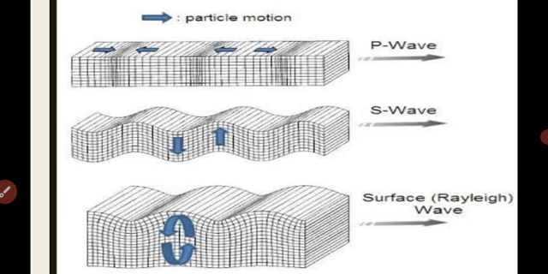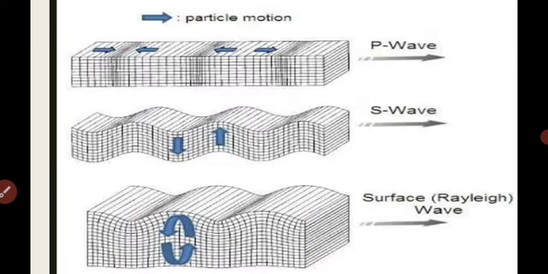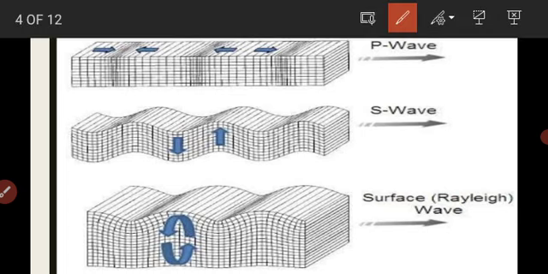There are two types of body waves, as we have discussed in this figure also. The body waves are of two types, the P wave and the S wave. This is the P wave and this one is the S wave. Now P waves move faster and are the first to arrive at the surface. These are also called the primary waves.